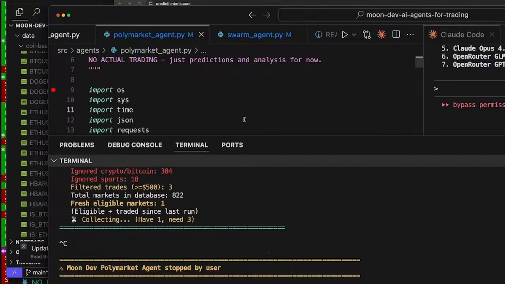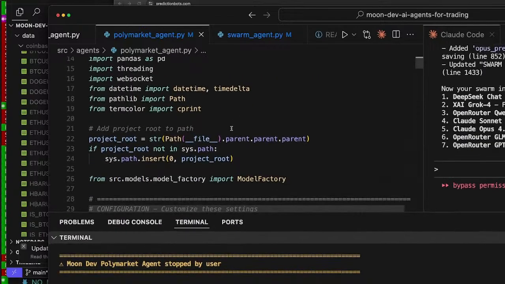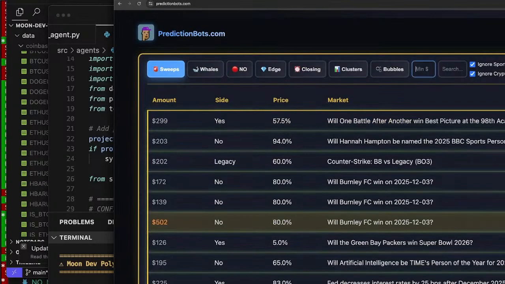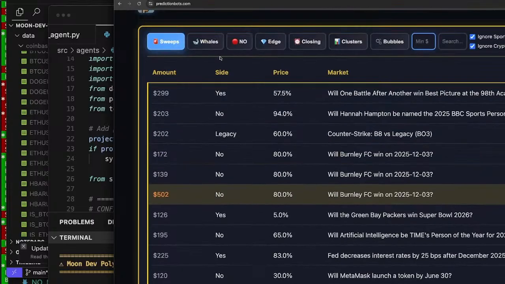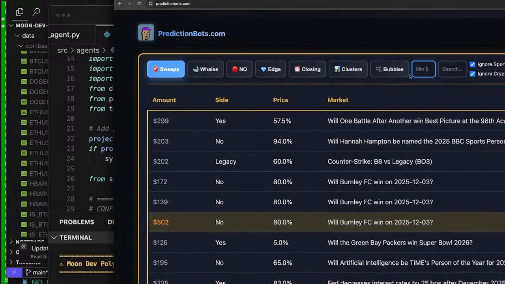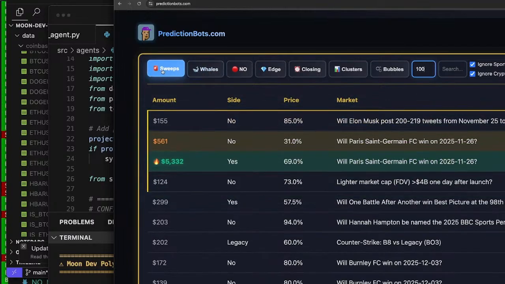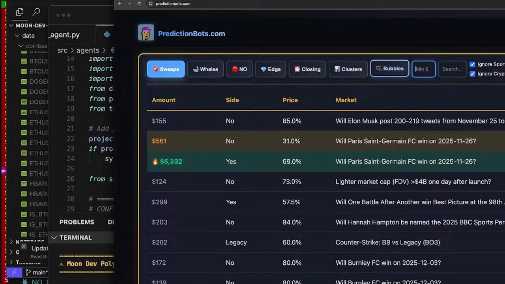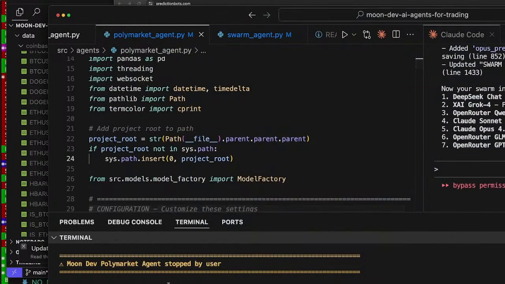If you think about it, I didn't make any changes here to the Polymarket agent. The Polymarket agent still just sits there and looks for the big traders, kind of like predictionbots.com. I would suggest looking at this and just coming up with ideas. I put my ideas in here, low key. Sweeps number one. Okay, how do you find new markets? Well, I look at sweeps, big trades. And that's exactly how the Polymarket agent does it as well. She looks for big trades.